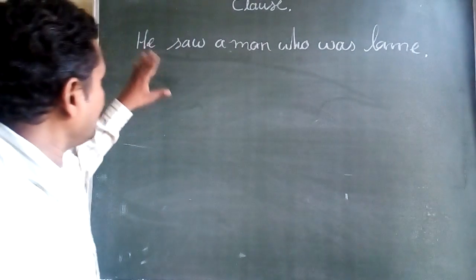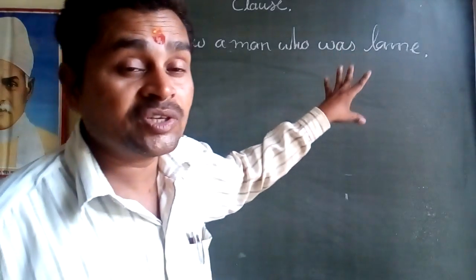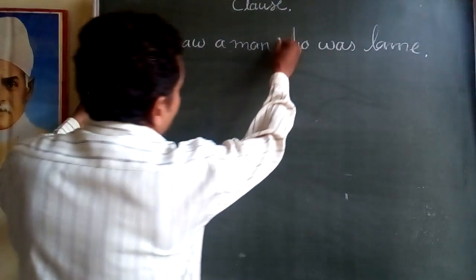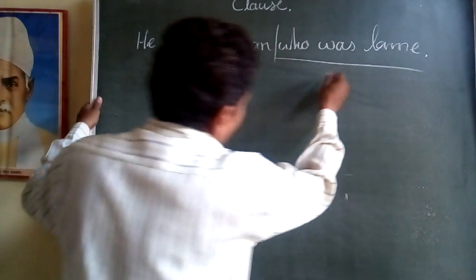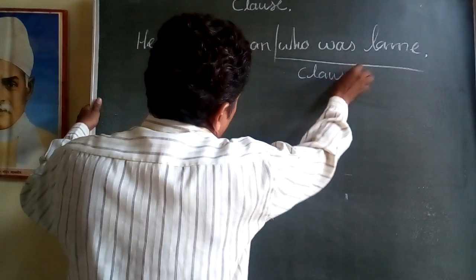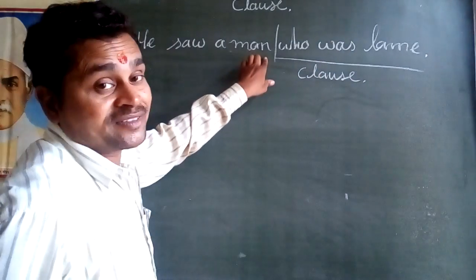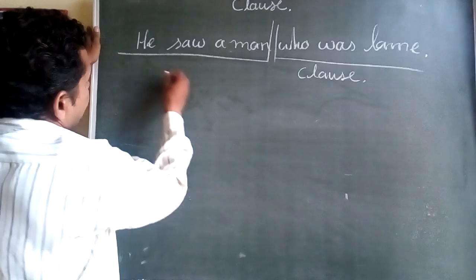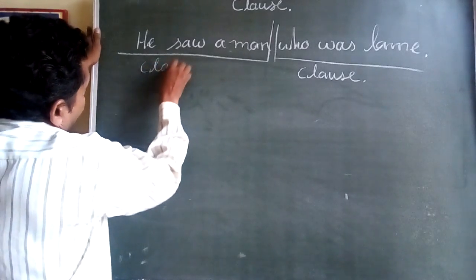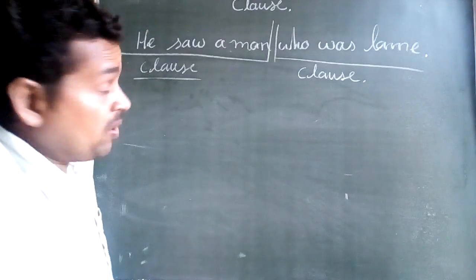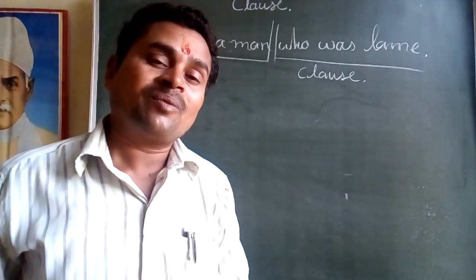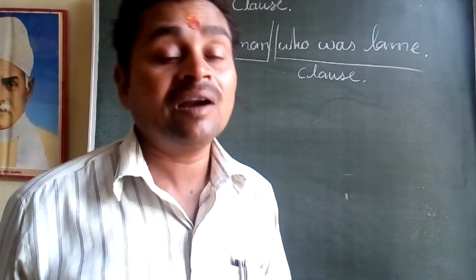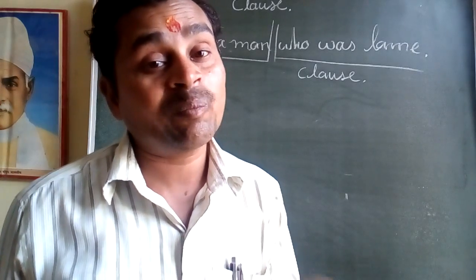Well, now come to the point. I will explain to you which is a clause and which is a sentence. This is a clause, and this is a sentence. But we can say that this is also a clause. You can say this is the principal clause, which means a sentence or clause which contains a subject, verb and object. That is called the principal clause.